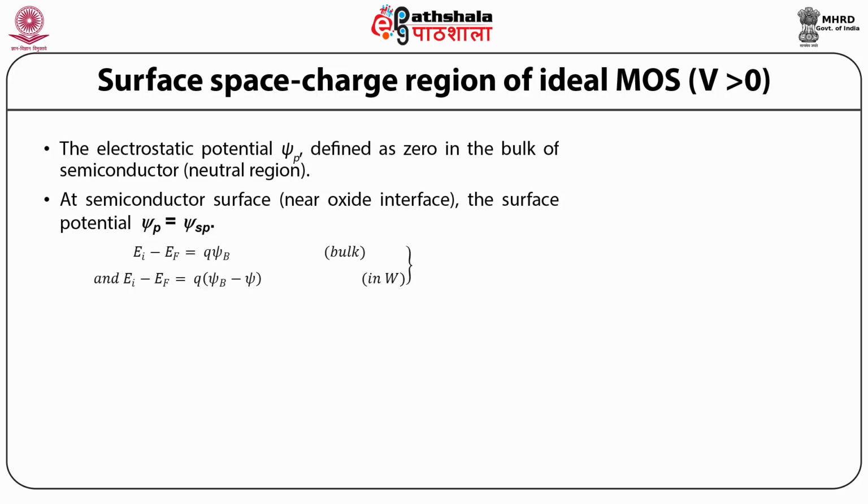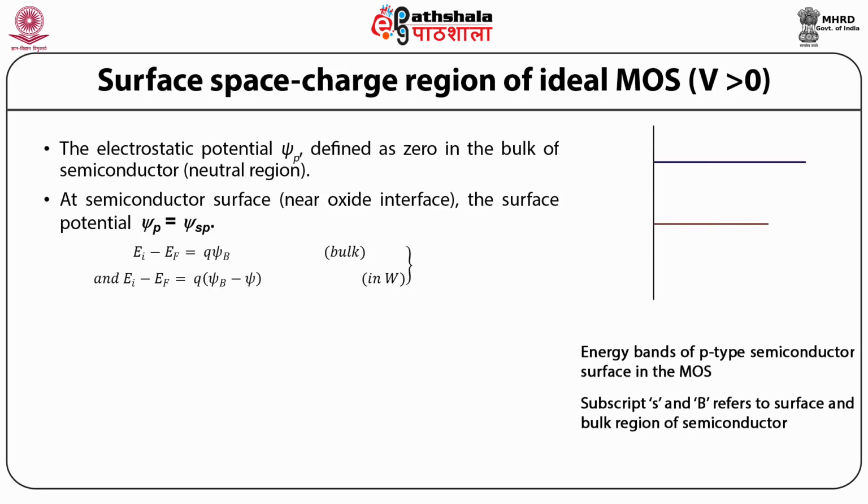Now Ei minus EFp is equal to q psi Bp for x greater than or equal to W, the bulk, and Ei minus Ef is equal to q (psi Bp minus psi) for x less than W.